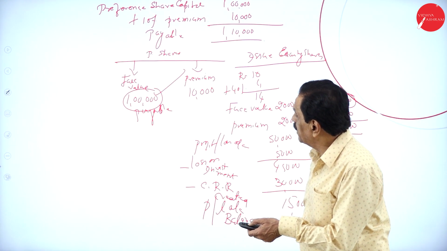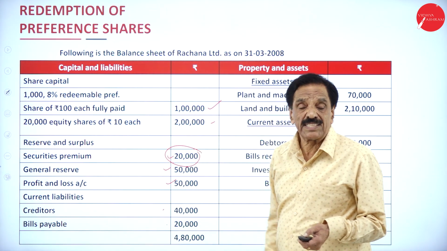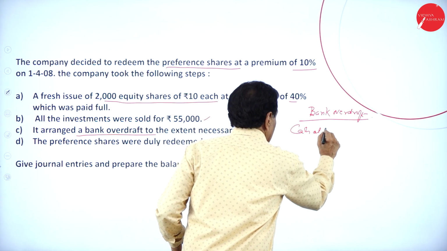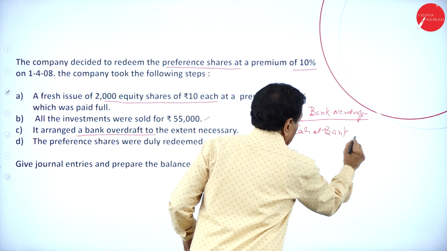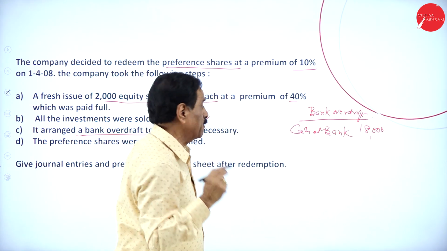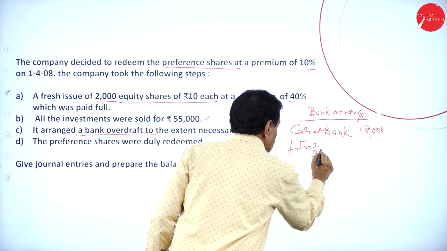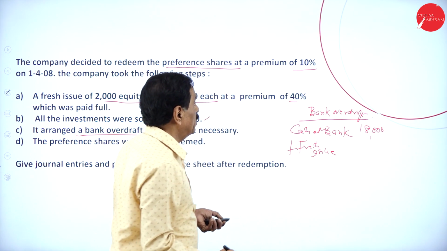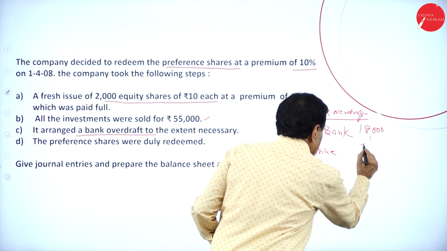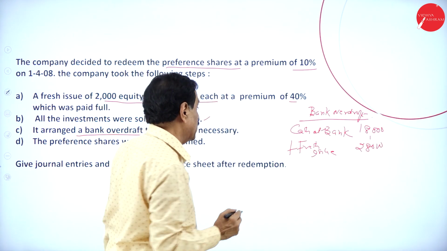If you see the balance sheet, what's your cash at bank? 18,000 is already available in the cash at bank. Plus the fresh issue: by issuing the shares, you got 28,000.